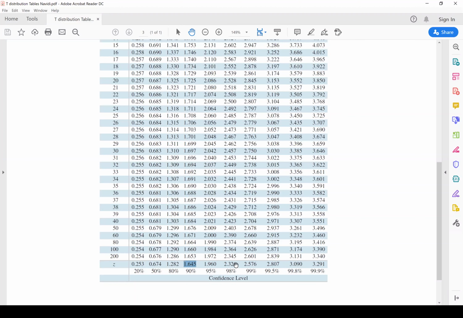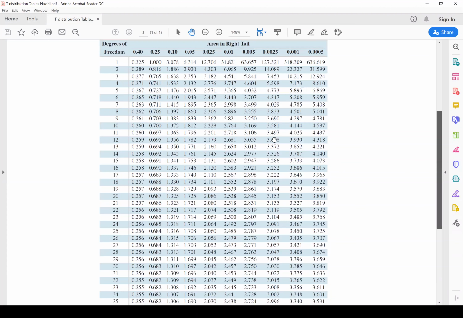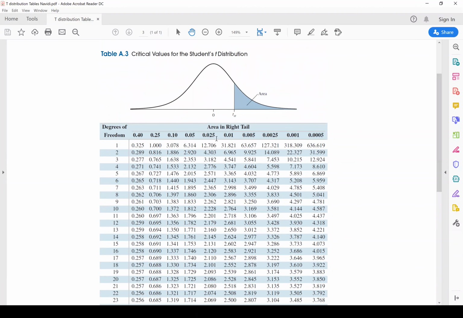It's just that now, instead of looking at the confidence level, you have to look at your alpha, depending on what alpha they give you. So the confidence level is on the bottom, the alpha item is on the top. Okay, so again, that is what we have in the sense of that. So let's go back to this particular problem.